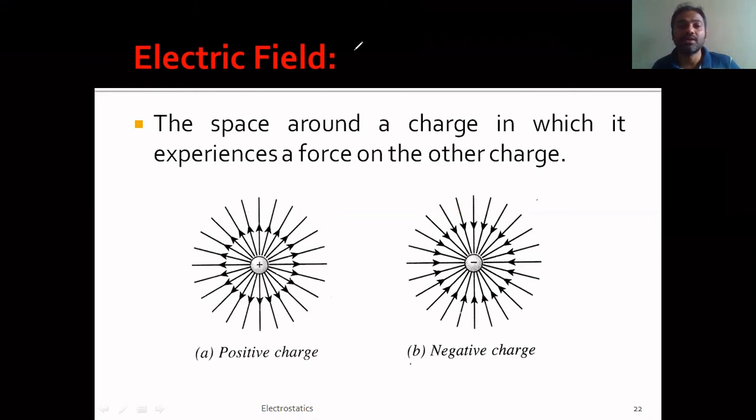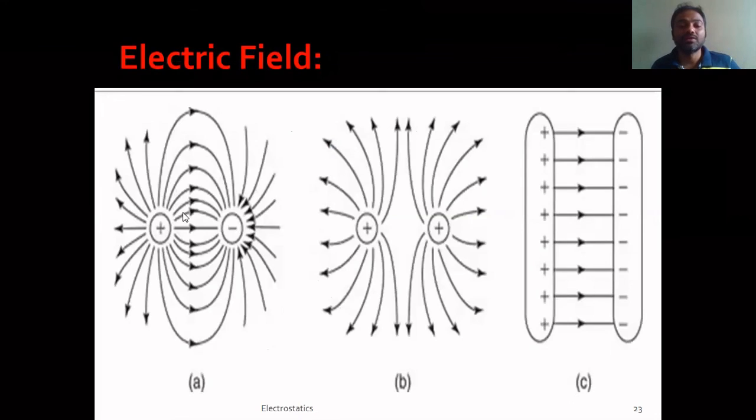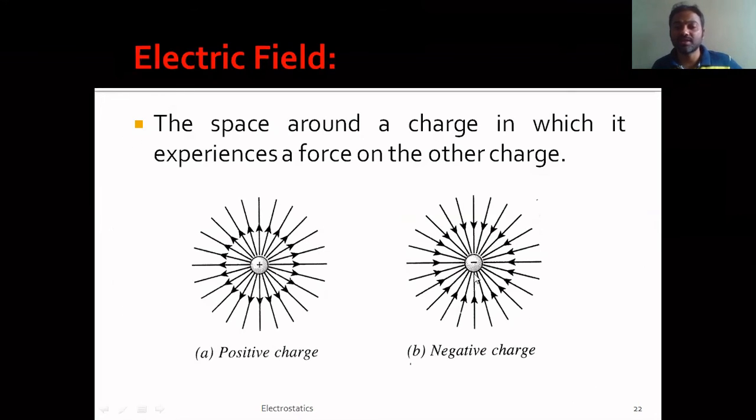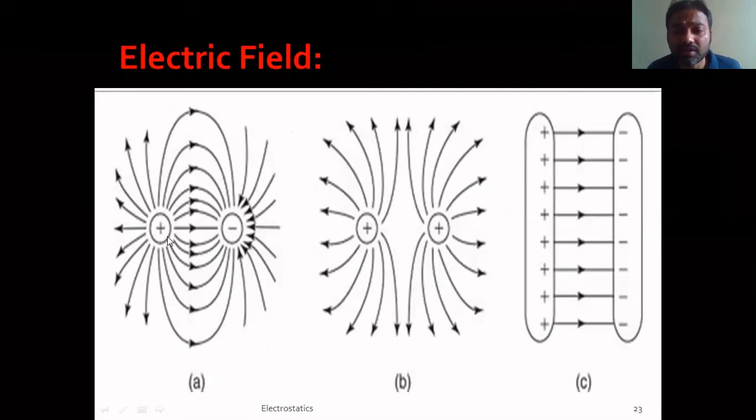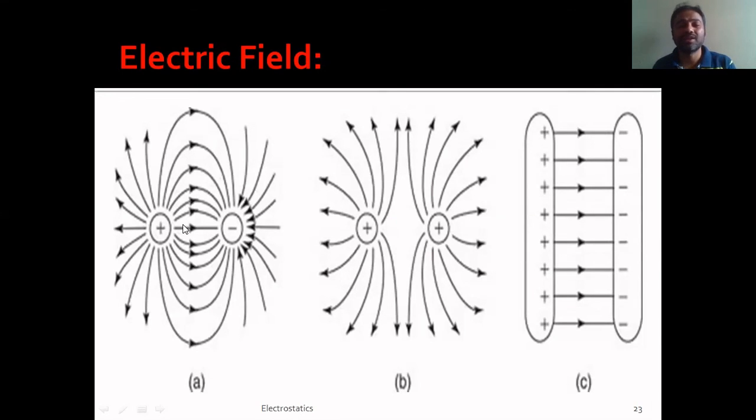Anyway, I just erased this, and let us move on to our next slide. So the electric fields for positive and negative charges are shown. You have seen here, right? Similarly, for different systems, the electric field will be different. For example, here an electric dipole is present, which I just explained. The positive and negative charges of the same magnitude are separated by a small distance; this we call an electric dipole. And for this system, the electric field will be like this. So in this space, if you keep some charge, it experiences some force by the set of charges.